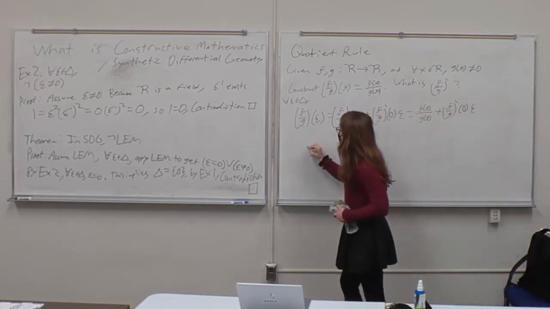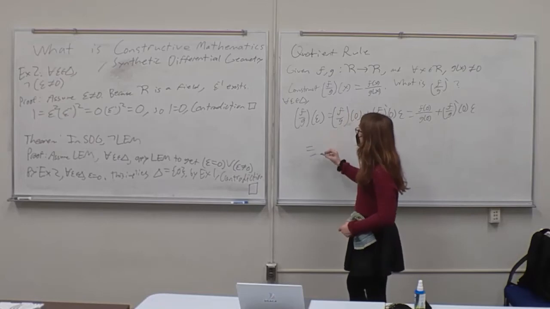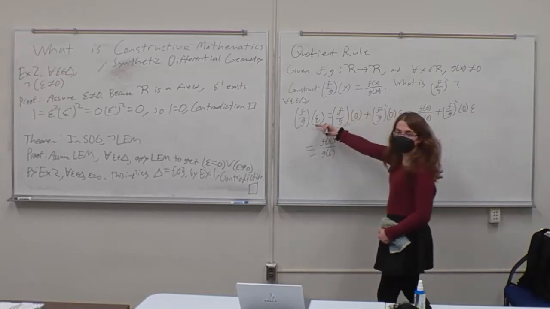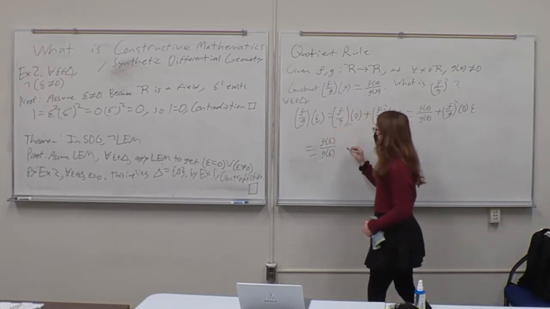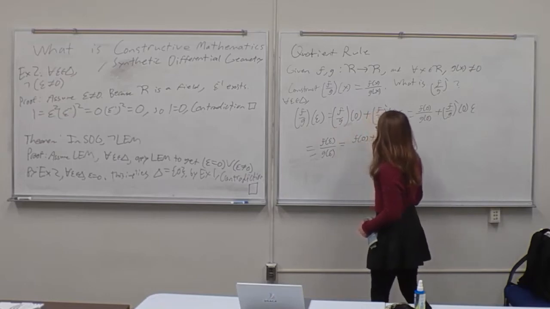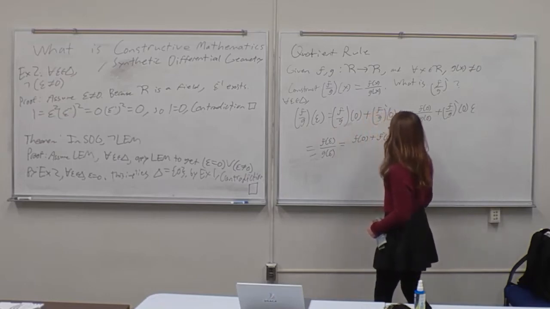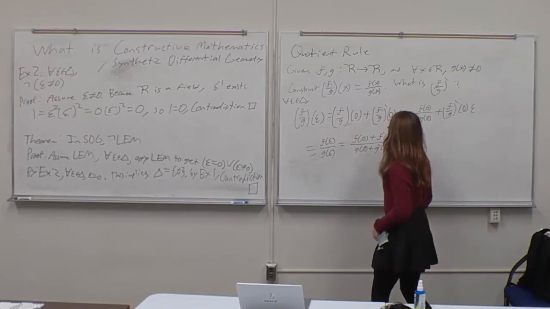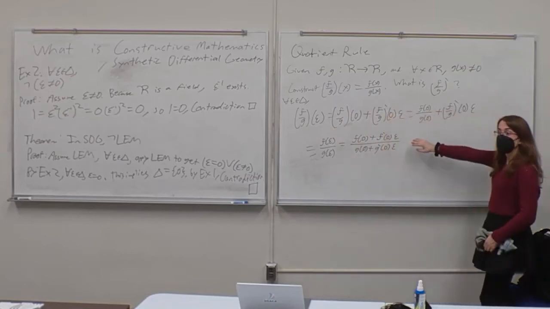So f divided by g of epsilon is also equal to f of epsilon over g of epsilon by the definition of f over g. And this is equal to f of 0 plus f prime of 0 epsilon divided by g of 0 plus g prime of 0 epsilon. Does this follow, everyone?